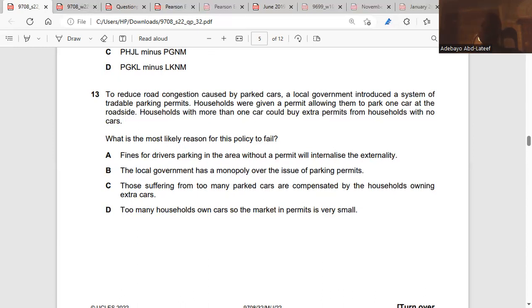So how do you want them to share the car permit? And you can only have one. So it's difficult. It will fail. The system is not logical.